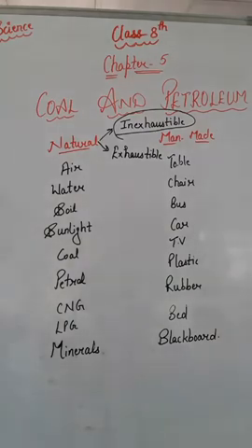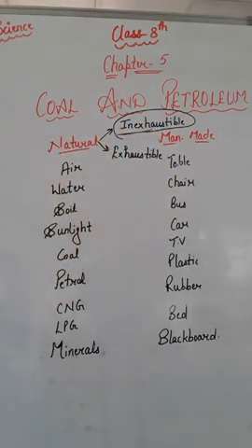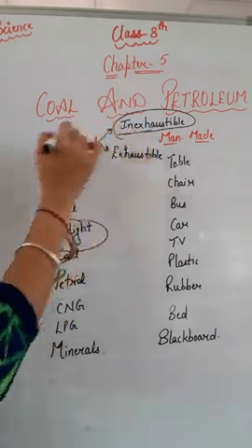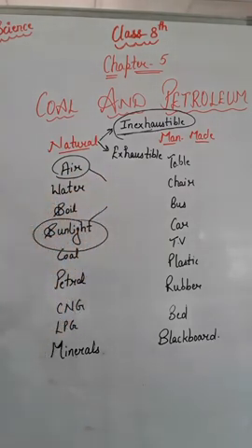The resources that are present in unlimited quantity, in a limitless amount in nature, and cannot be exhausted by human beings, things that can never be finished. In simple language, the things that can never be finished, those natural resources are known as inexhaustible natural resources. For example, air and sunlight, right? Air and sunlight are inexhaustible natural resources because they can never be exhausted by human beings. These things can never be finished, right?